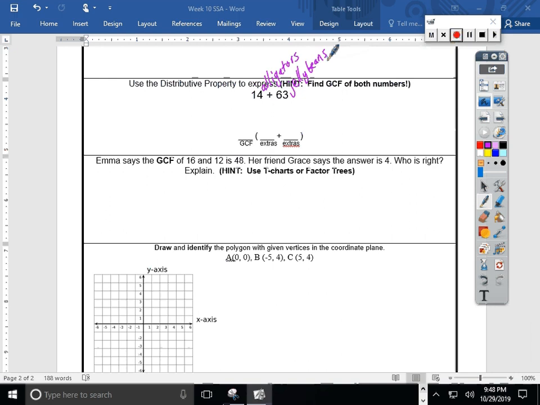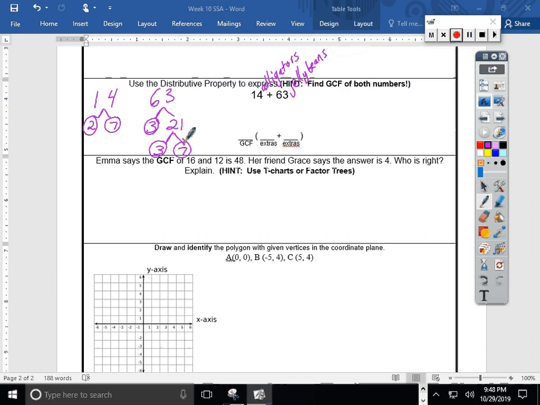So I'm going to take that 14 and that 63, and I'm going to try to find the greatest common factor first. So I'm going to use something called factor trees. 14 is the same as 2 times 7, and both those numbers are prime. I'm circling them. 63, well, check your charts or think your facts. Let's see, 3 times 21, I see it on my chart. That would work. 3 is prime, 21 is not, so we have to break it down again. 2 numbers that will get me 21. That's the same as 3 times 7, isn't it? And both those numbers, if you check, are considered prime.